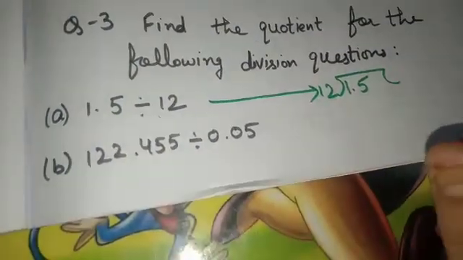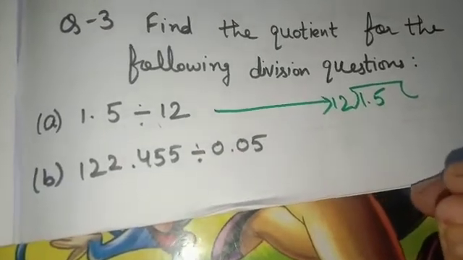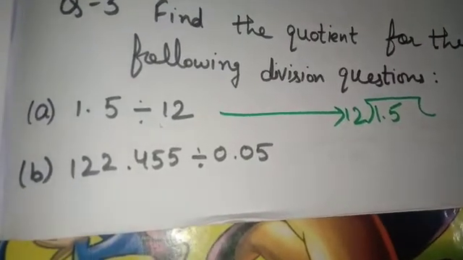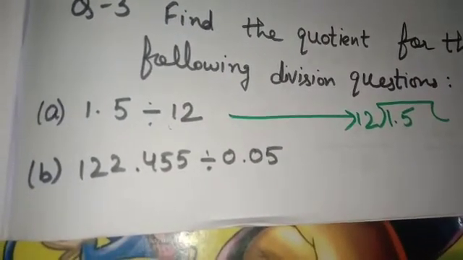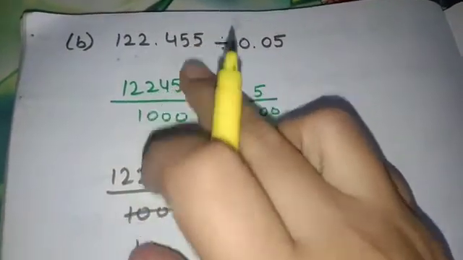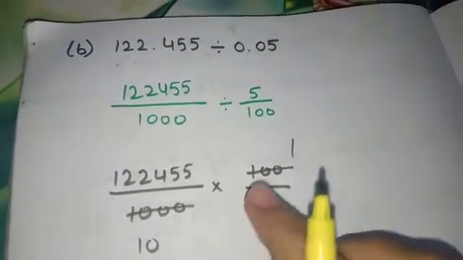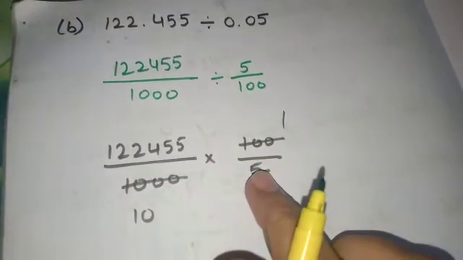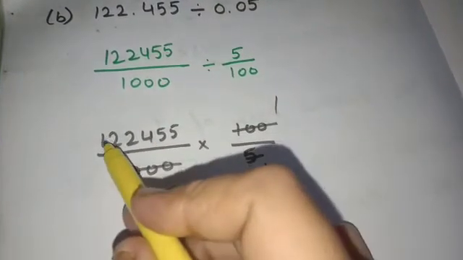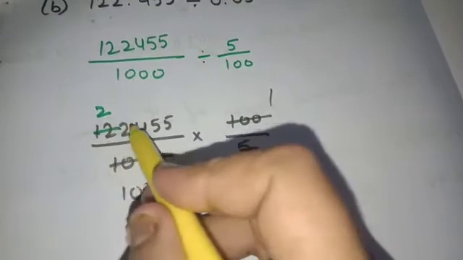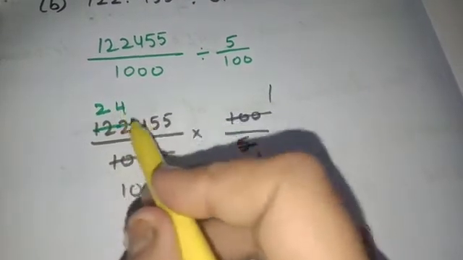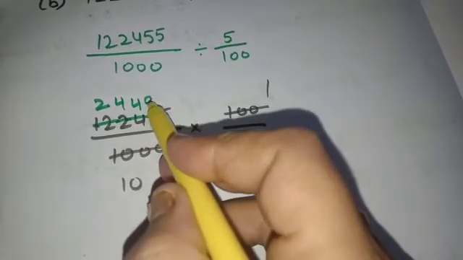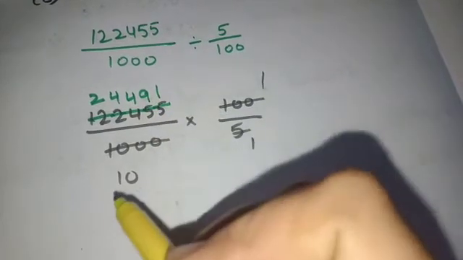Okay, come to second part. 122.455 divided by 0.05. Now tell me which method will we apply here? When the divisor is in decimal form, means the method of fractions. So here remove the point, convert into fraction, then the division sign will convert to multiply, then 100 ones are 100, tens are, at the table of 5 it will be cancelled. 5 ones are 5, 5 2s are 10, 2 will be left, again 22, 5 4s are 20, 2 will be left, again 5 4s are 20, 4 will be left, 5 9s are 45, then 5 1s are 5.